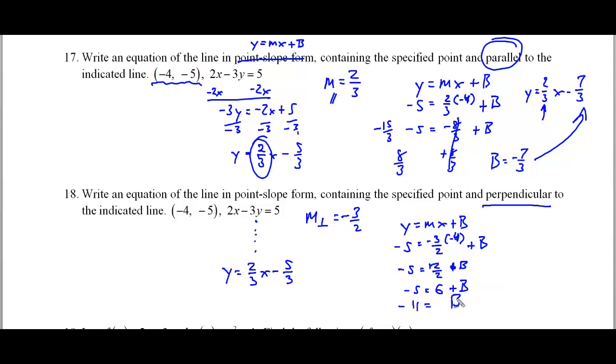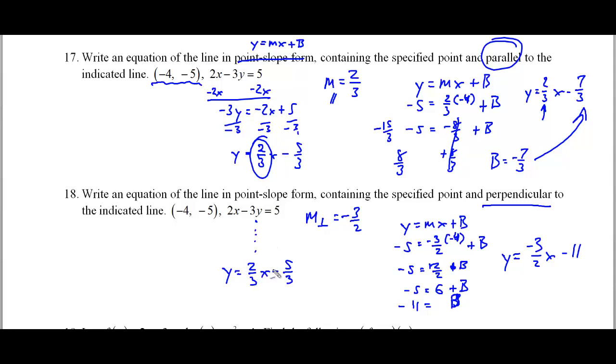Well, this is really nice. No weird fractions like in the previous problem. So y is equal to our new slope, negative 3/2 x minus 11. Let's review. First thing I did is I got my equation where my y is all by itself, and that was the same work up here.